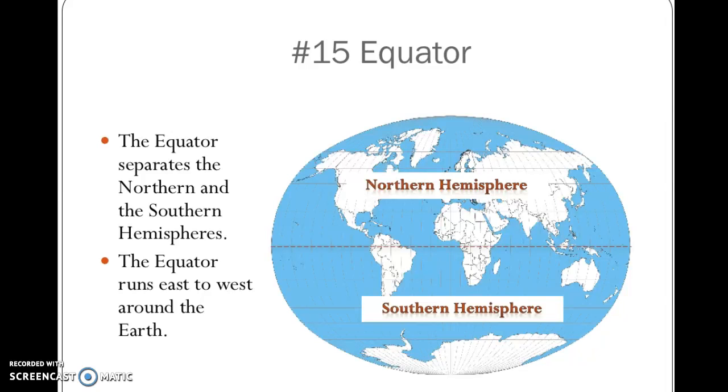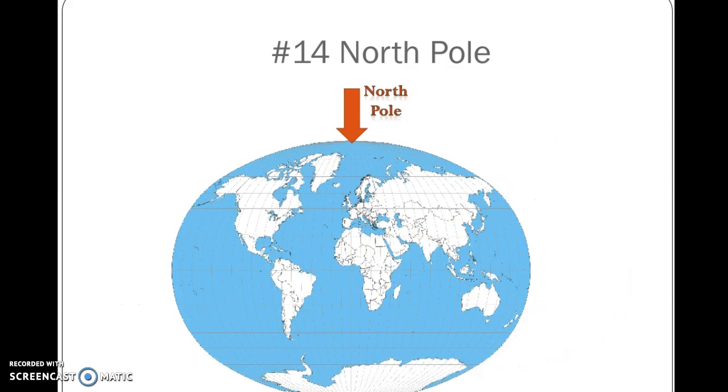The equator separates the northern and southern hemispheres. You can see it running right here through the middle. The equator runs east to west around the entire Earth. It goes all the way around. You can see the North Pole up here.